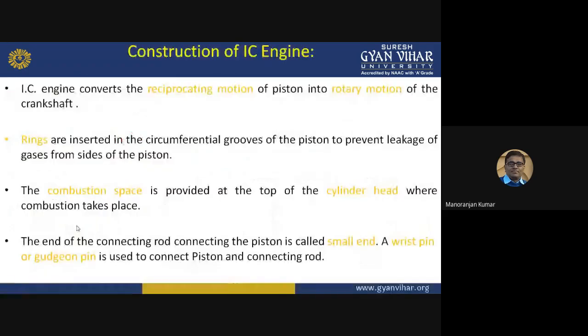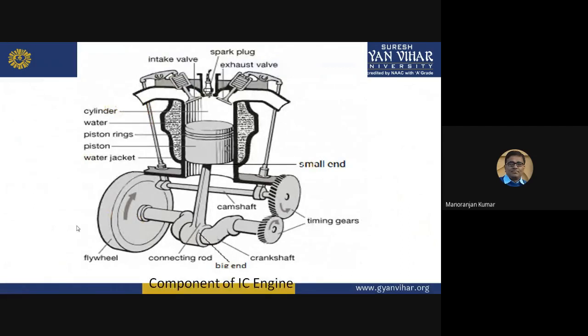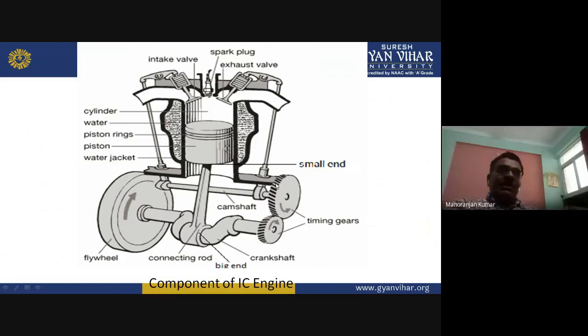Now we will see the construction of IC engine, the components of IC engine. A simple IC engine looks like this. What are the different components here? This is the flywheel. This is the crankshaft. At the end of the crankshaft, there will be two timing gears. One gear is at the end of the crankshaft, and the other gear will be at the end of this camshaft. This is the camshaft, and this is the crankshaft.